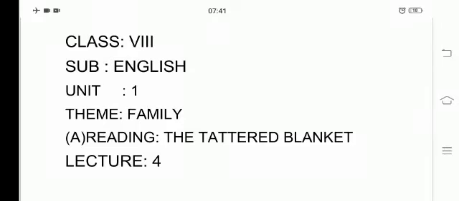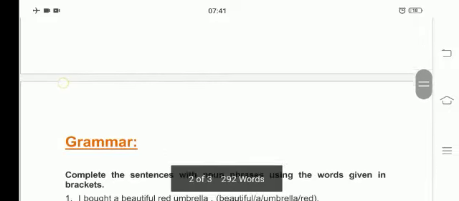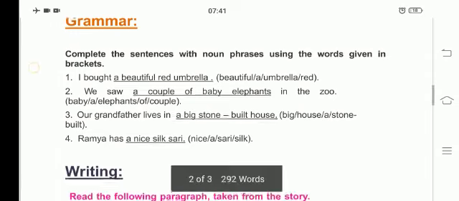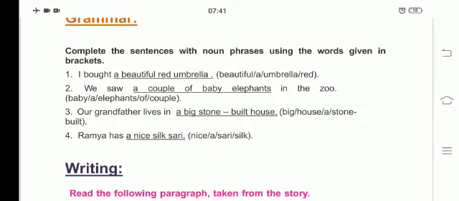Good morning, students. Today we will continue with the same grammatical part of the lesson. Yesterday we discussed a few grammatical topics. Today we will continue with the remaining part. In grammar, we will continue with the blanks. Complete the sentences with noun phrases using the words given in the brackets.